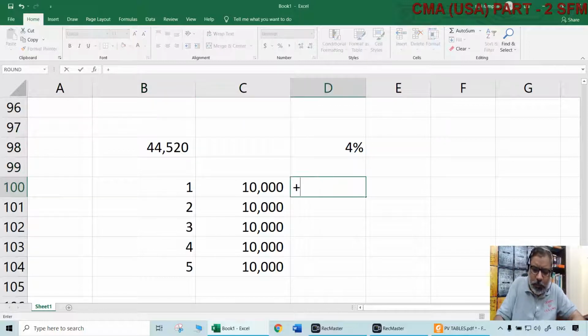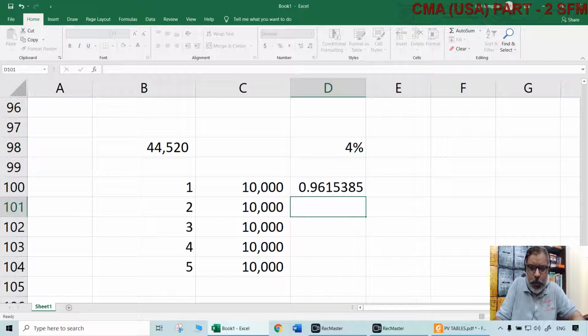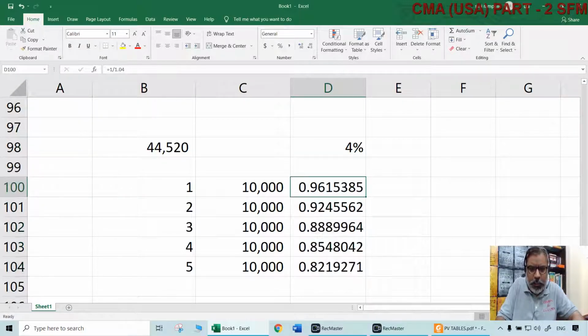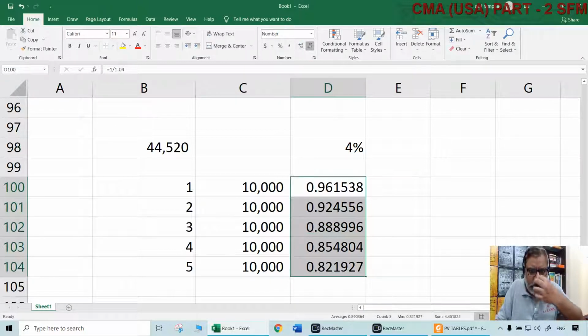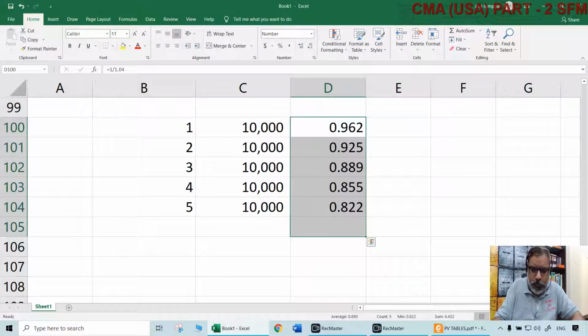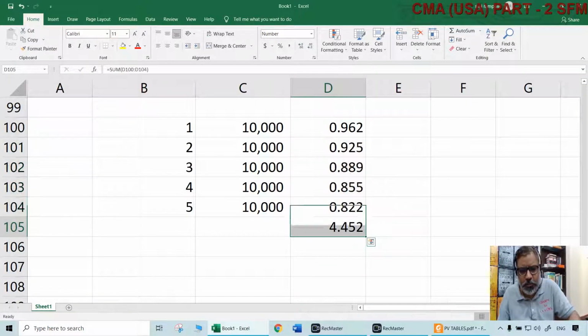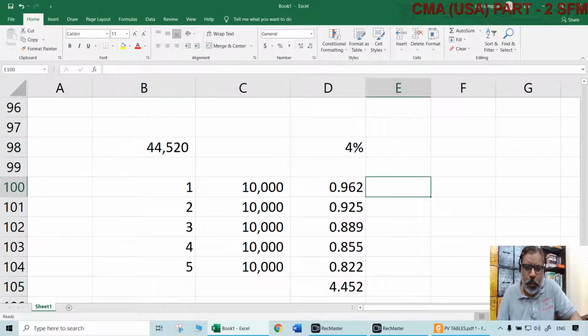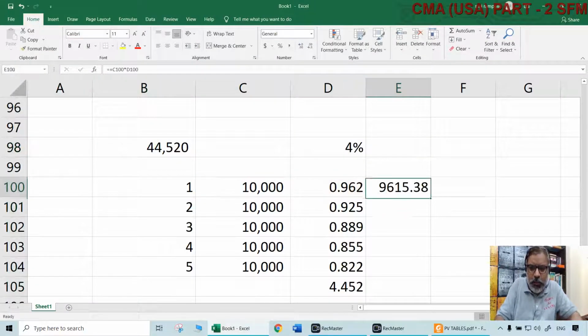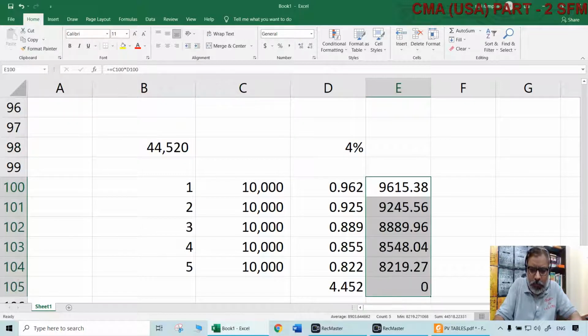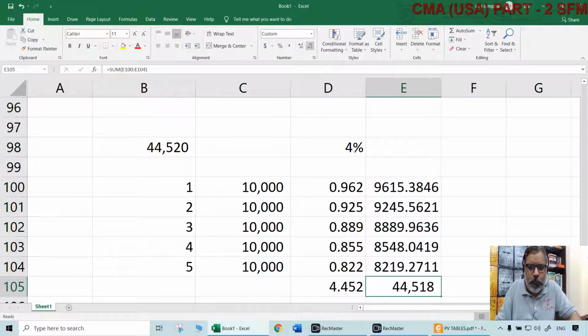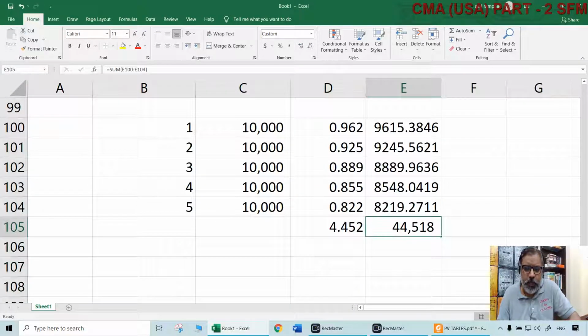Of course, this can be done in another way also. Like we know already, 1 divided by 1.04 will give the PVIF. That divided by 1.04 will give the PVIF for the second year. If we continue that, the PVIFs of 5 years separately can be found. At what rate of discount? 4%. What is the sum total of all of that? It will be PVIFA, naturally. 4.452, that's what we did. Or you do it like this also. Let us say 10,000 multiplied with this, 10,000 multiplied with that, and total all of that. Again, it will be more or less the same: 44,518 or 44,520. That $2 is because of decimals.